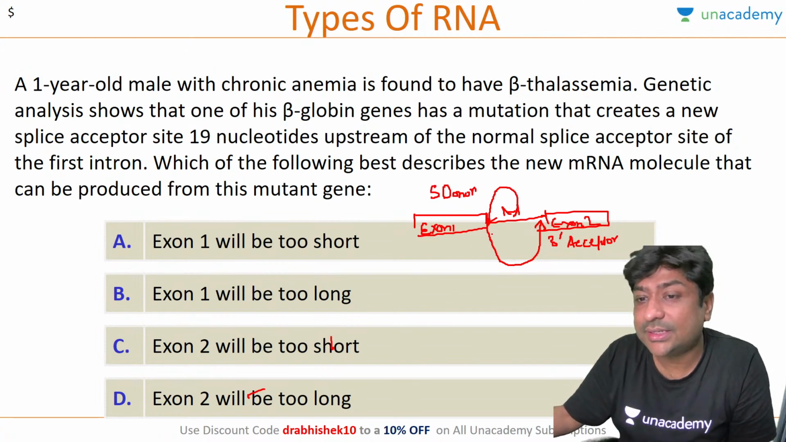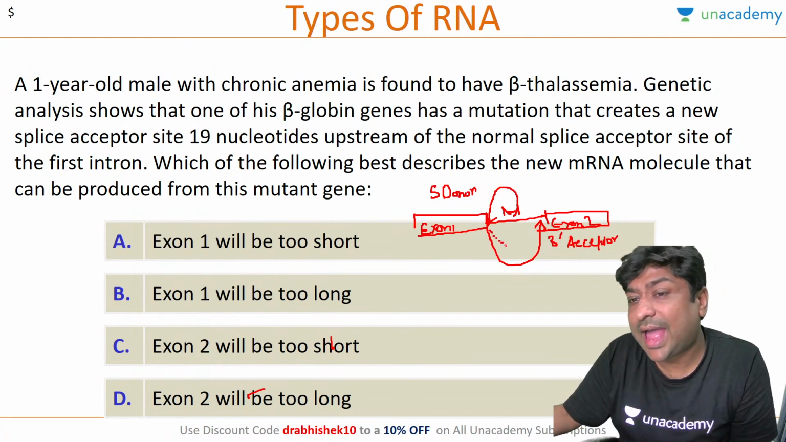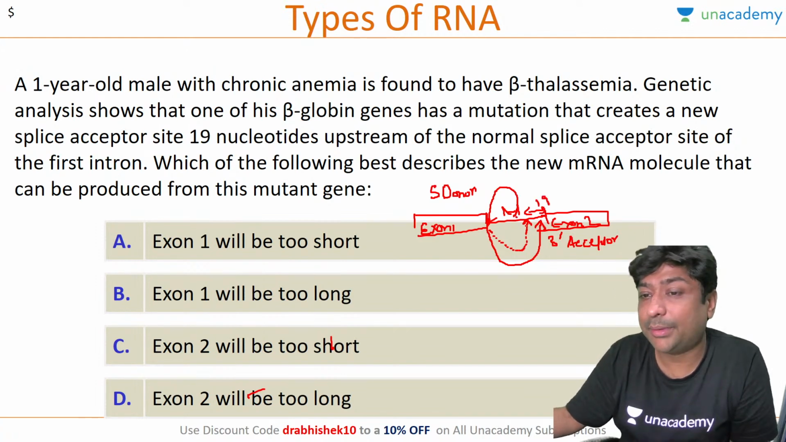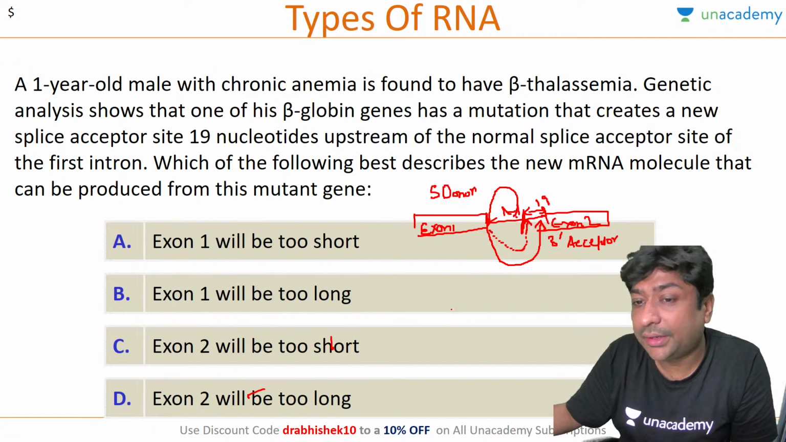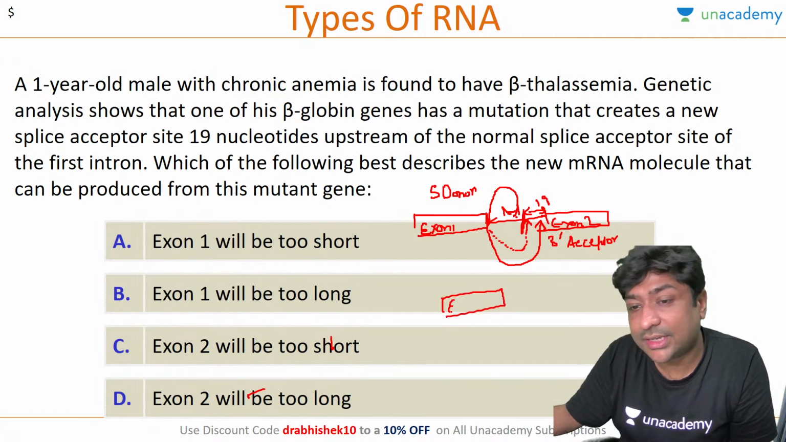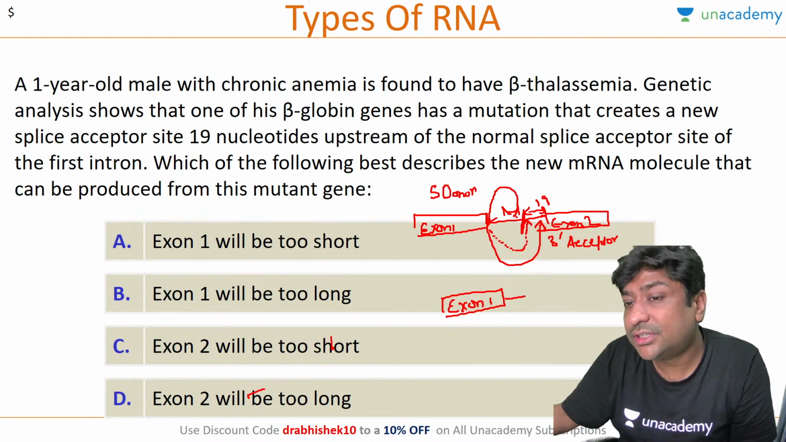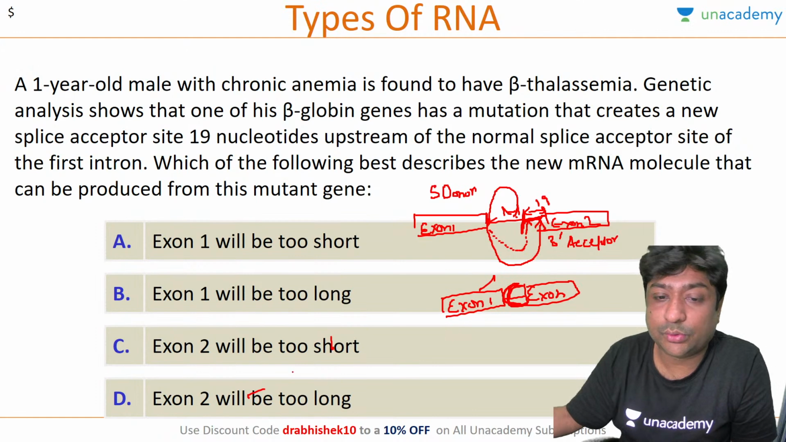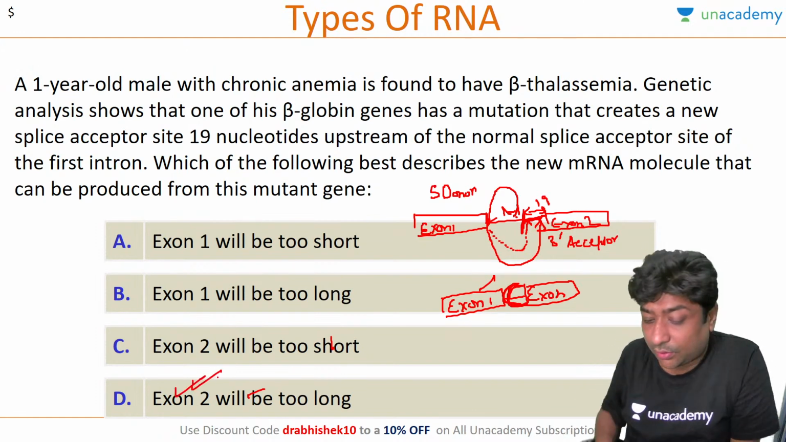But in this case, the attack is not happening at that point. It is happening here, 19 nucleotides upstream. So ultimately the cut will happen here, and in your final mRNA, exon 1 will be completely fine because the donor site is here. You will have this small segment, and then you will have your exon 2. So exon 1 will be fine. Exon 2 will have this additional part of the nucleotides, so exon 2 will be very long. Is this clear, all of you?